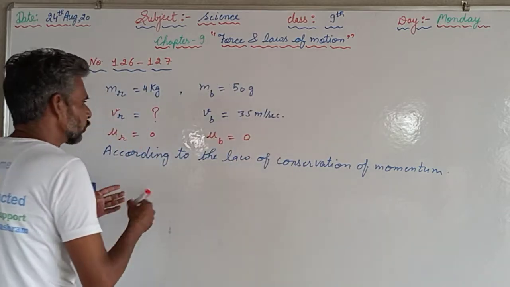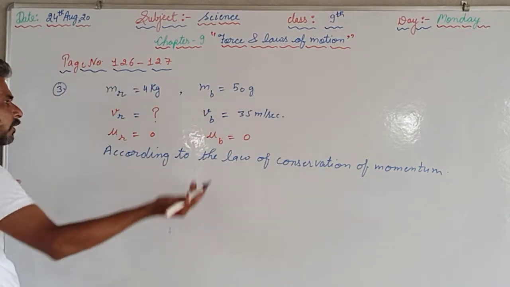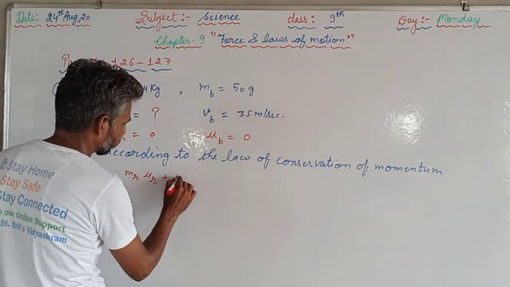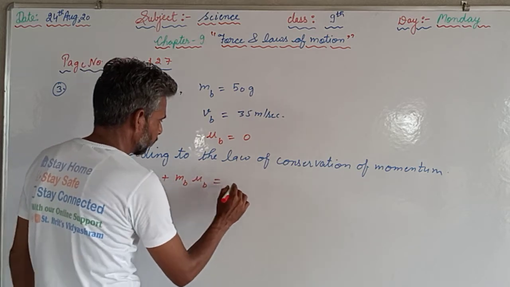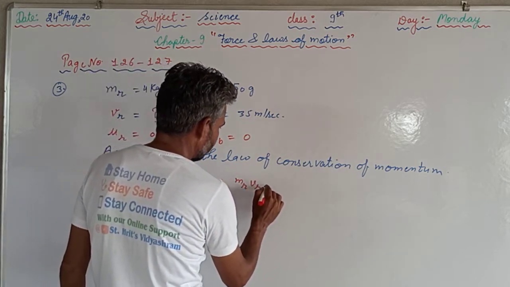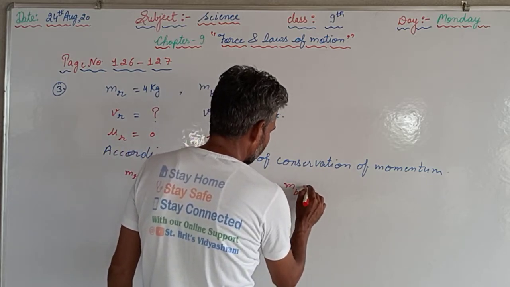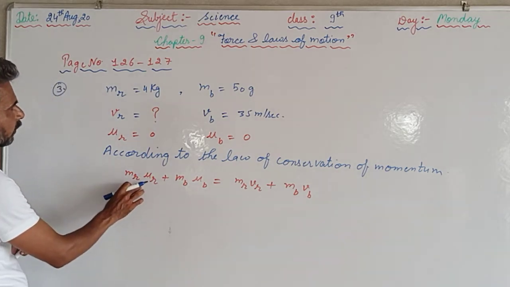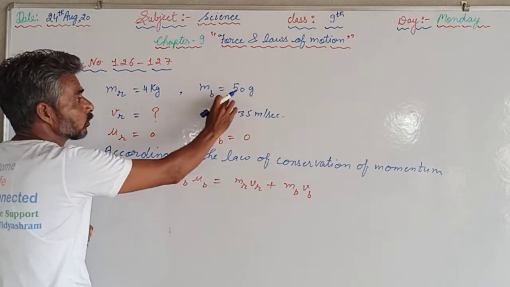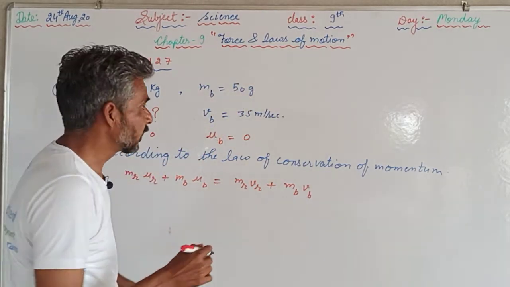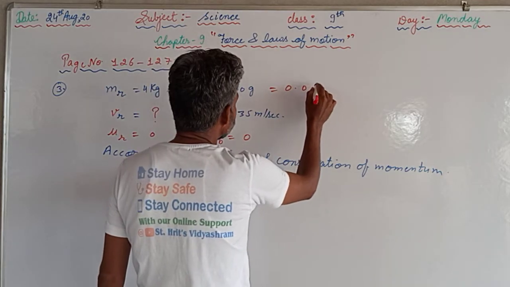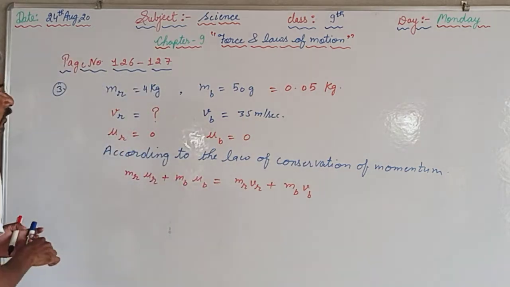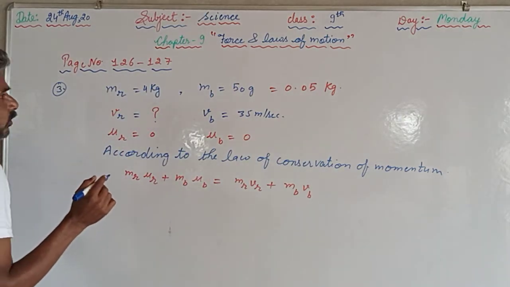we have discussed that the momentum before firing will be equal to the momentum after firing, that is mr ur plus mb ub equals mr vr plus mb vb. Initially it was at rest. First of all we should convert the mass of the bullet into kilogram, because kilogram is the SI unit, and that will be 0.05 kilogram. To convert grams into kilograms, we divide by 1000, and we get 0.05 kilogram.